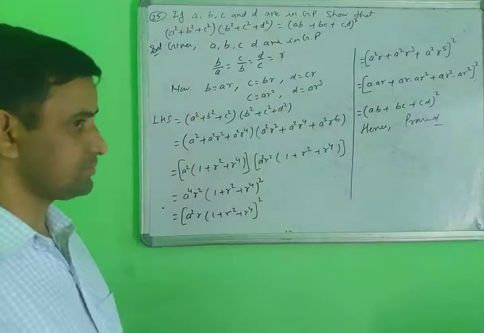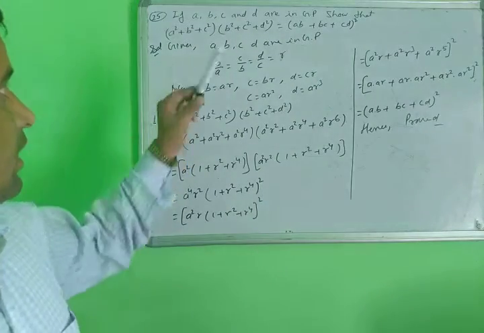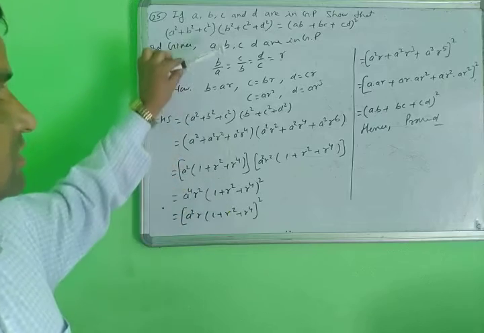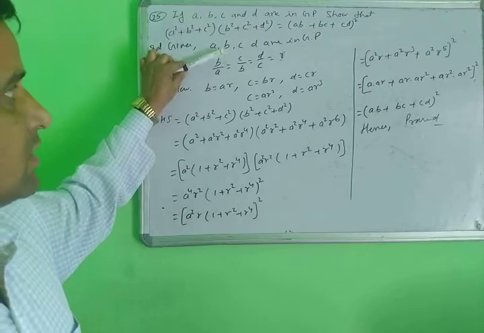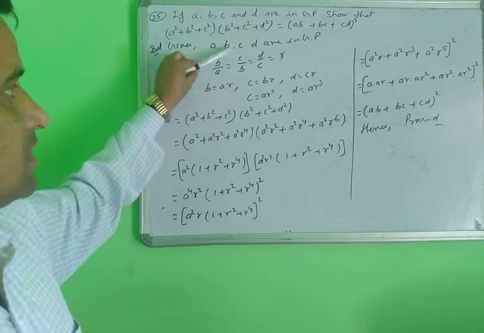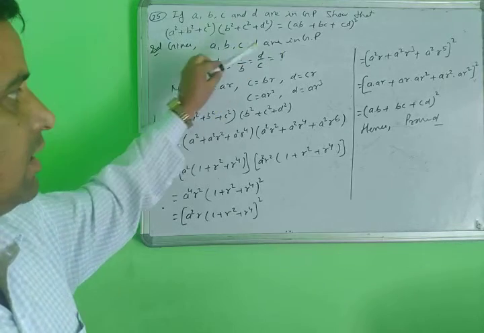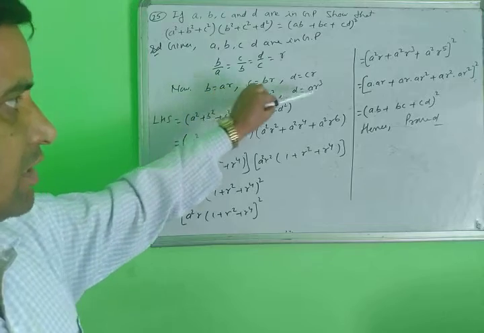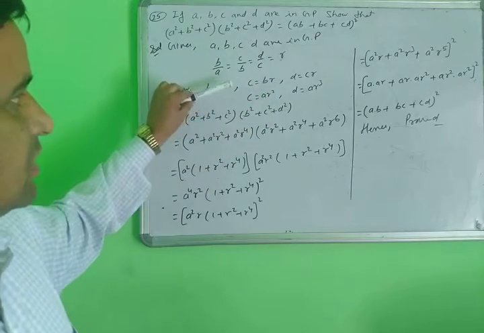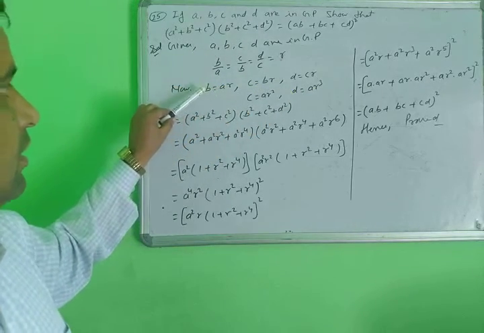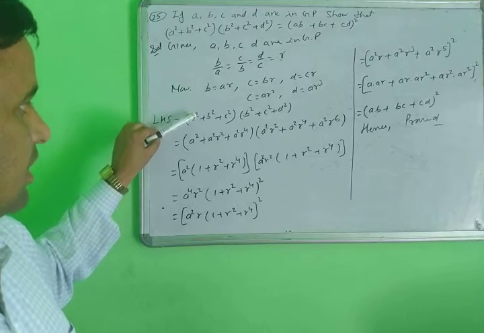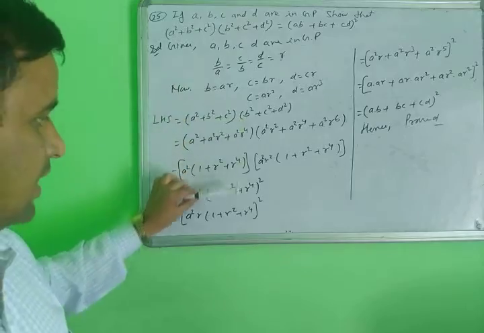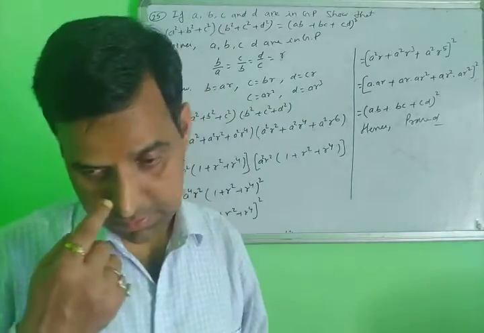After that, in every question of this form, you take the first few terms given, take common r, and convert to the common form. Suppose you have AR, AR squared, AR cubed, then put A, and the values of B, C, D in the LHS, then you calculate and get the answer. Yes, note it down.